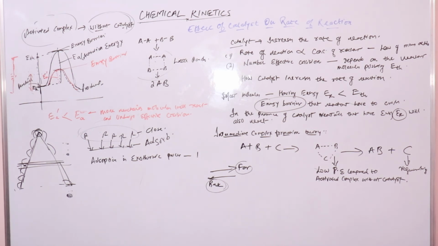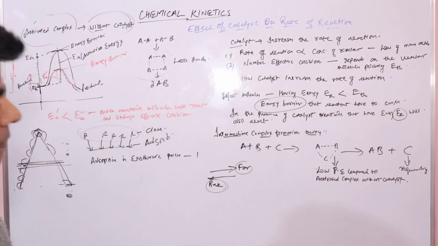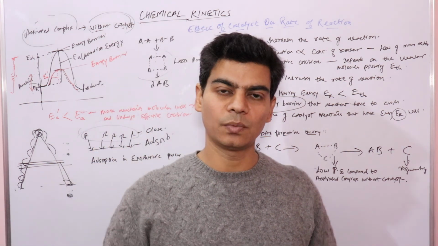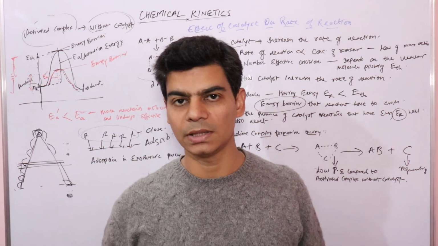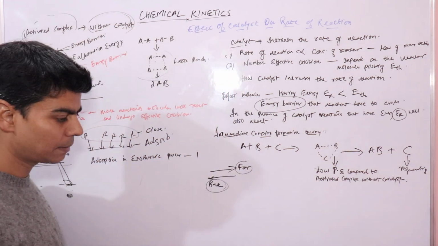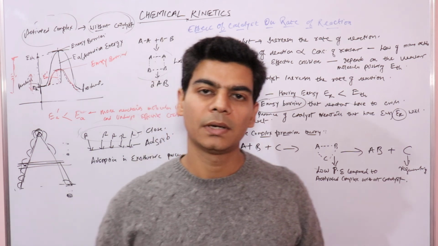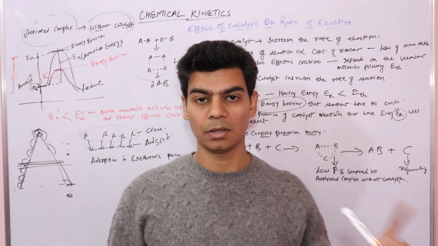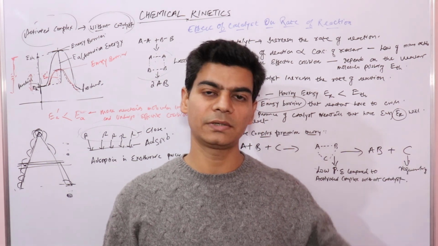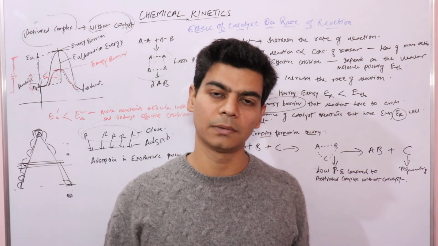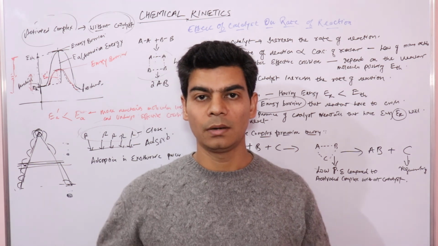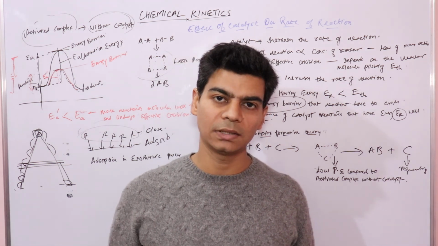So we are almost done with it. And there is one important thing, that a catalyst is specific for a reaction. If a catalyst can catalyze one reaction, that does not mean it will catalyze another reaction also. And there are some important reactions, like the Bosch process that we have studied, an industrial process for the manufacture of hydrogen gas, where water gas and steam are passed over ferric oxide. So ferric oxide is the catalyst there.